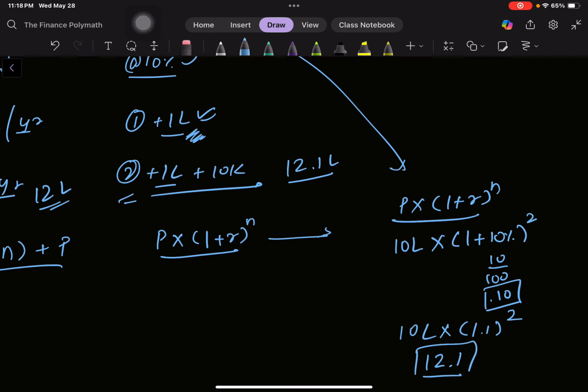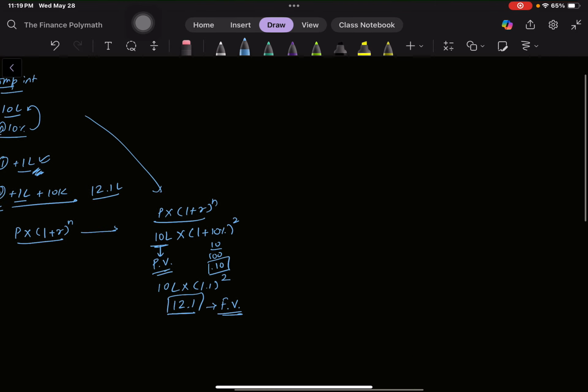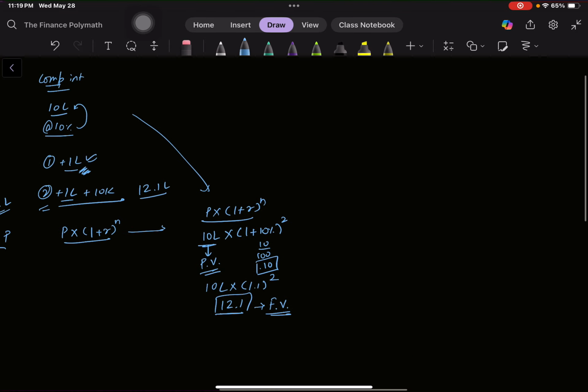Now what is this 1.2? This is basically the future value. We write future value as FV. And this 10 lakh is what your money is worth today, so this is the present value. Basically this 10 lakh here is a lump sum payment, or amount. This is a lump sum amount.